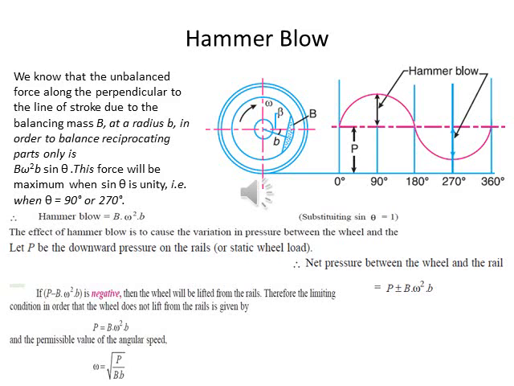If P − B ω² b is negative, then the wheel will be lifted from the rails. Therefore, the limiting condition in order that the wheel does not lift from the rail is given by P equal to B ω² b. The permissible value of the angular speed is ω equal to the square root of P upon B times b.